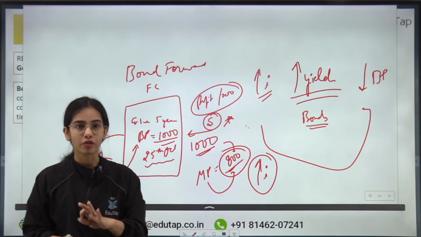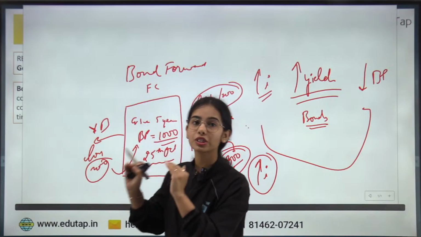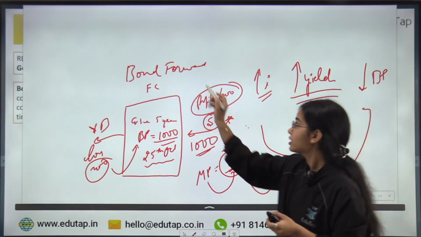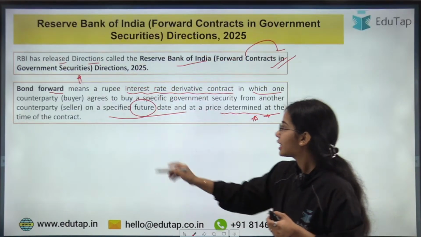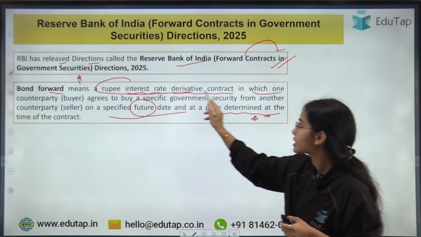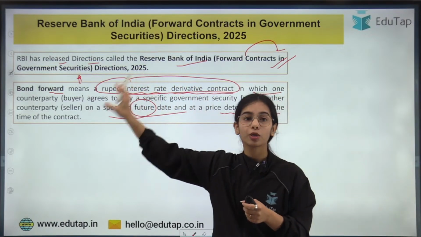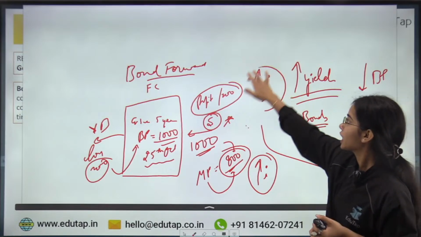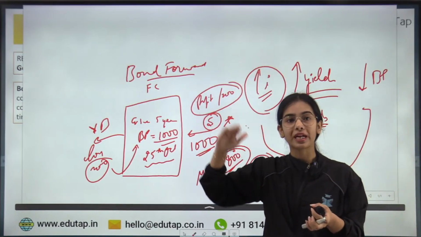So this is a bond forward, in which there is a future date on which the trade will happen. Bond forwards are known as rupee interest rate derivative contracts, because the bond prices depend upon the interest rate. If the interest rate is increasing, bond prices will decrease.